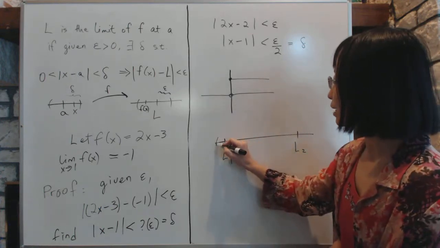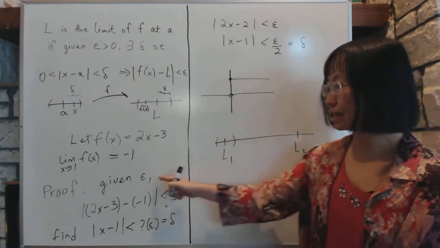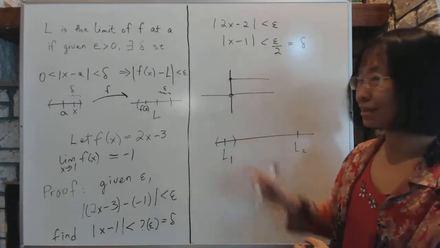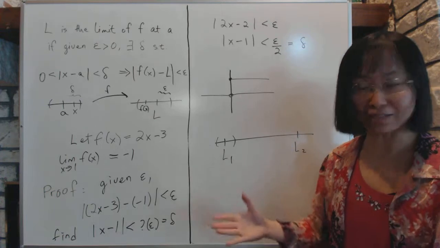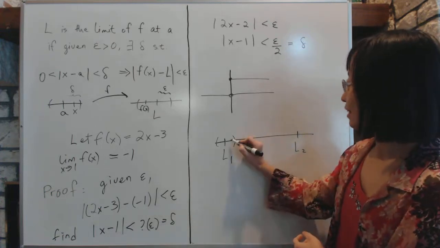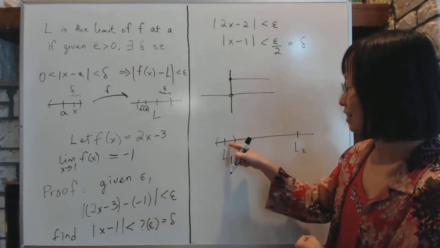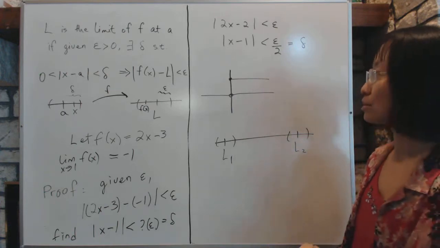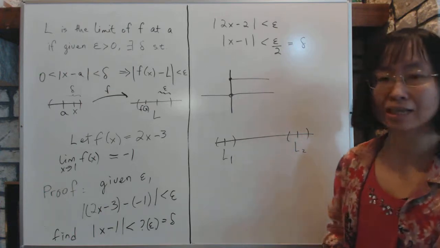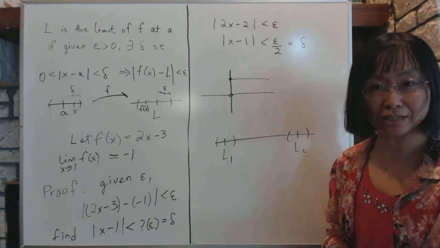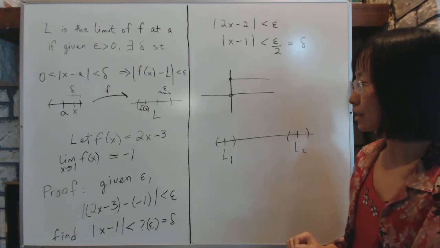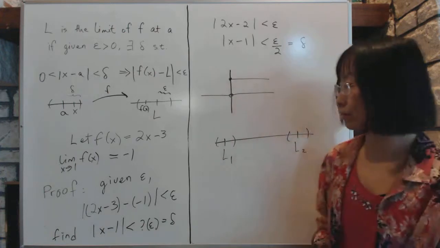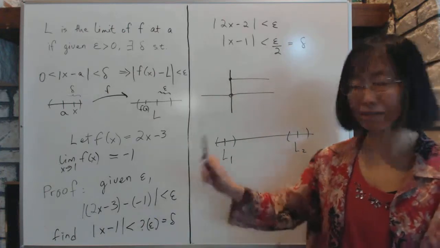And then I will choose my epsilon. Remember, epsilon is anything you choose. I can choose my epsilon to be, say, 100th of an inch. And all the f of x has to land in here and here, which as you can see is not possible. So if a limit exists, it of necessity must be unique. In the next video, we will work on more difficult examples of how to work the delta epsilon proof.